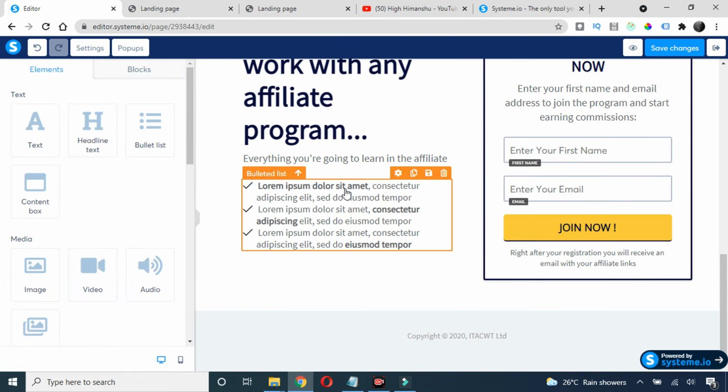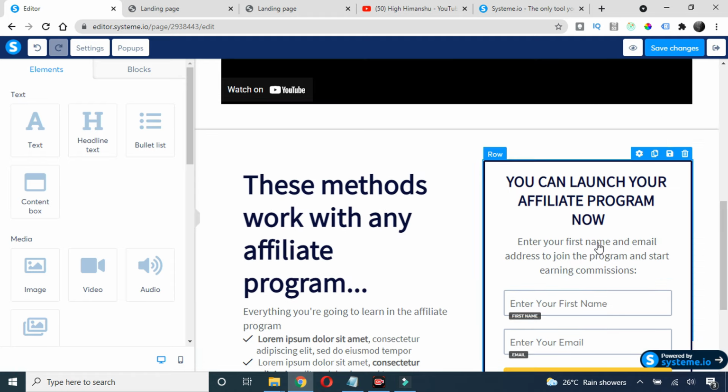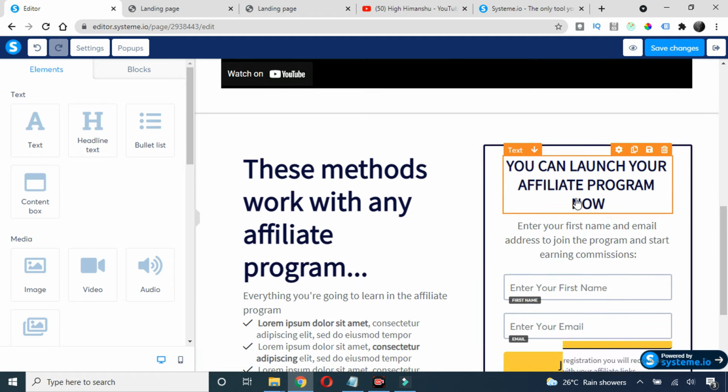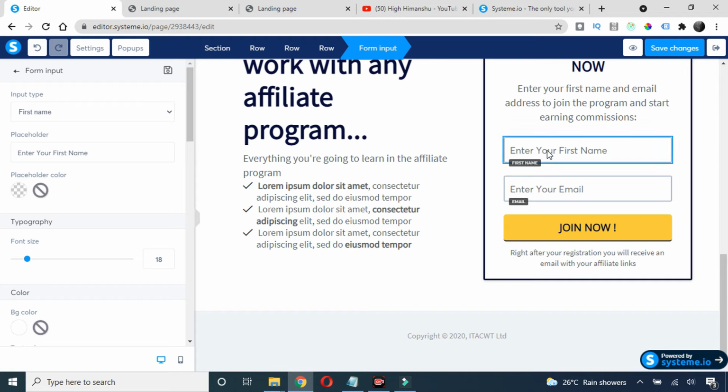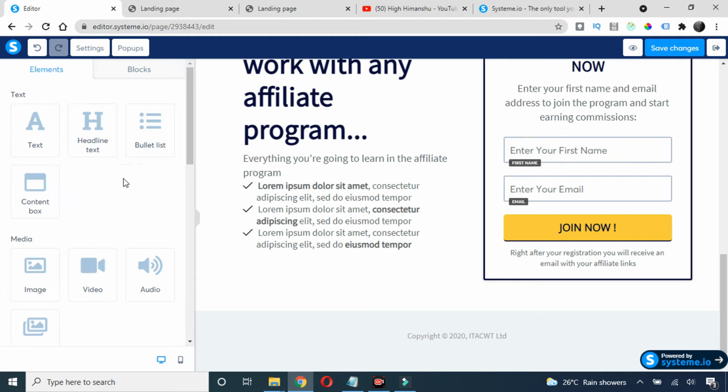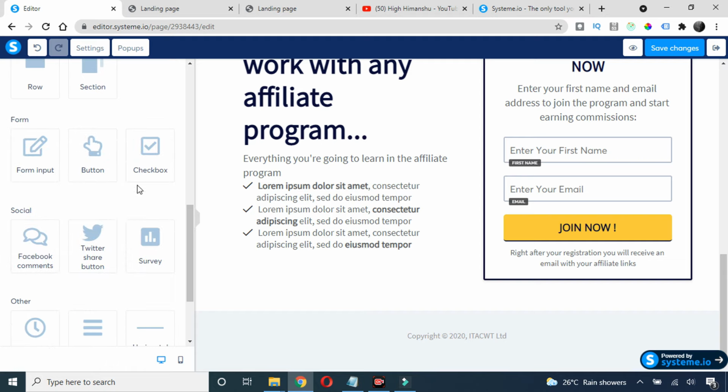Now the next step is, here we have the form. This is the important part. Here, if you want to add something more, like you want first name and the last name as well, how to do that? Just go back here. They have an option like form here.